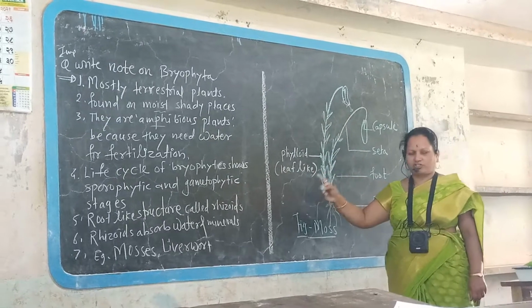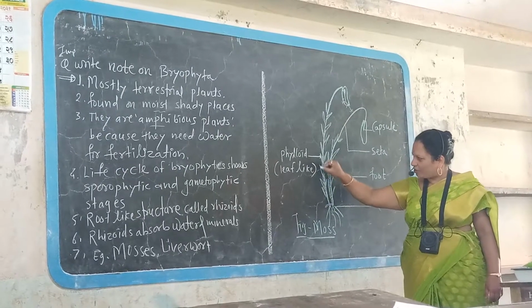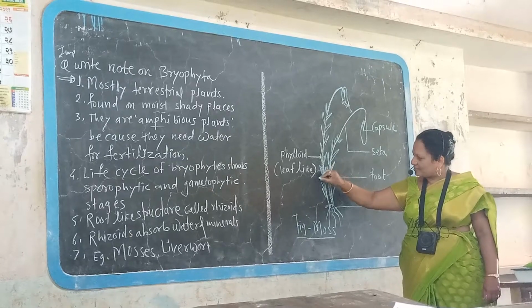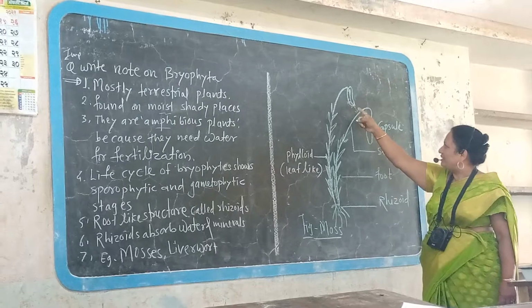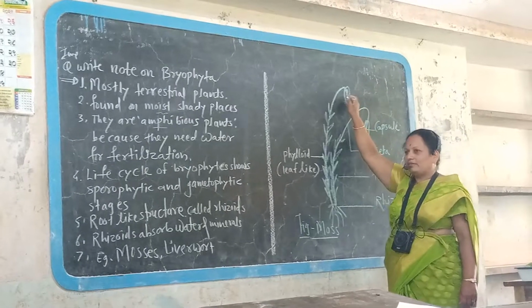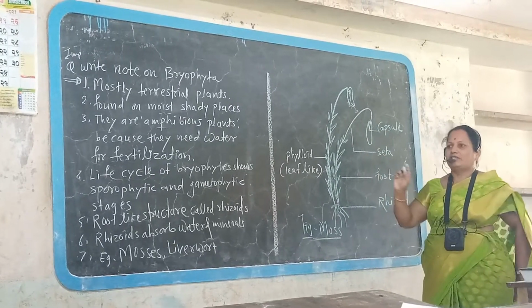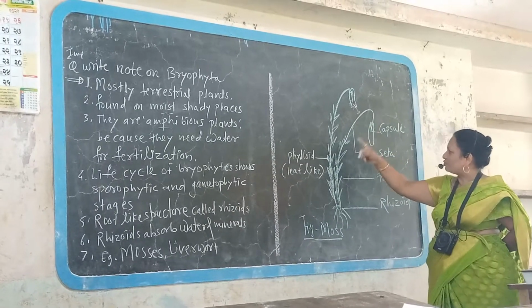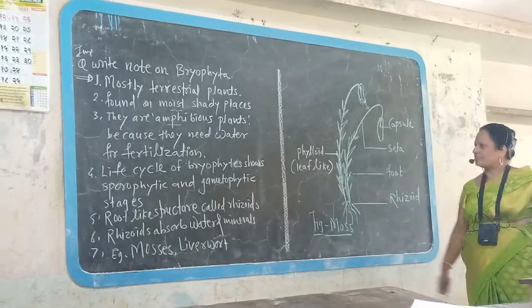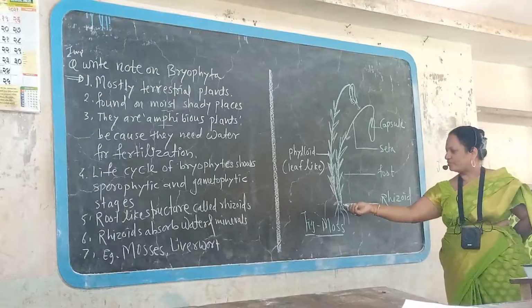Phylloid means leaf-like structure, not actually a leaf, but small leaf-like structures arranged circularly or spirally on the main axis, and then there is a capsule, a rounded part which contains spores. The seta connects the capsule with the phylloids, the root region, and rhizoids.